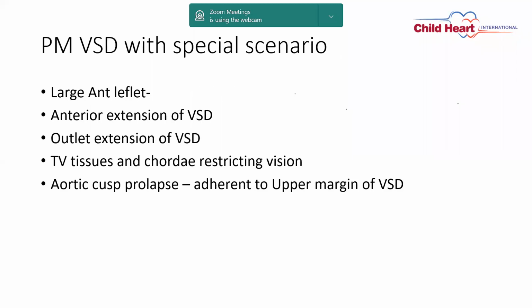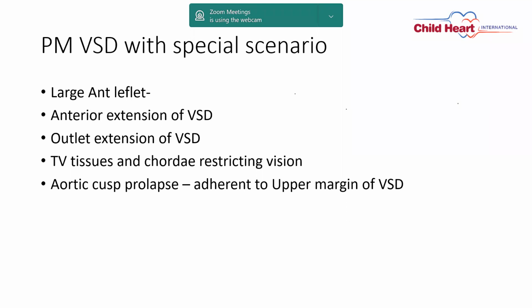So in perimembranous VSD, there are certain special scenarios. If there is a large anterior leaflet, then the access to the upper edge is very, very difficult. So in that scenario, you can divide the anterior leaflet, just keeping 1 to 2 millimeter at the annulus, and that gives a good exposure to the upper edge of the perimembranous VSD. And later on, after the VSD closure is over, you can resuture the anterior leaflet.